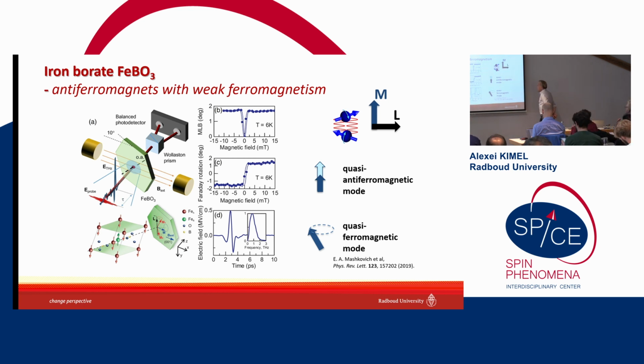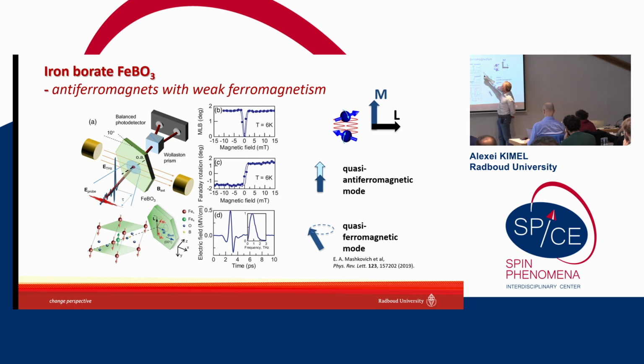And spin dynamics in this material is characterized by two modes. One is called quasi-antiferromagnetic, and this is associated with oscillations of the magnetization in length. Another one is called quasi-ferromagnetic, and it resembles ferromagnetic resonance. That's why it's called quasi-ferromagnetic, because it's associated with precession of the magnetization around the magnetic field. Since the magnetization here is small, but not zero, we can easily turn the sample into a monodomain state, although it's an antiferromagnet, and the dynamics here is described by antiferromagnetic equations of motion, equations of motion for the antiferromagnetic vector.